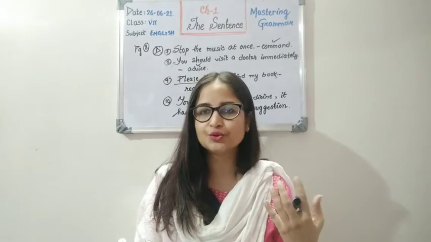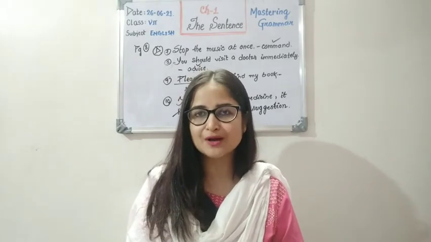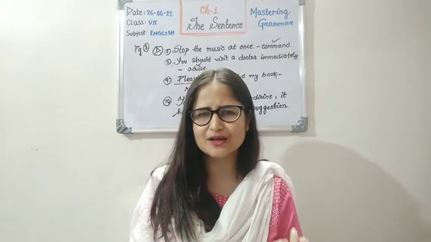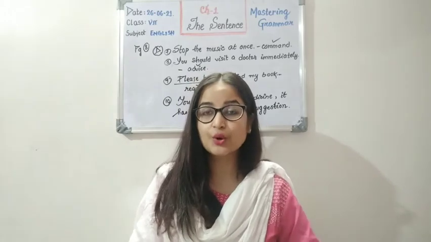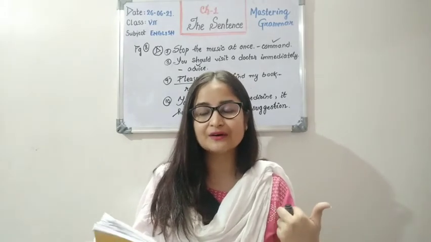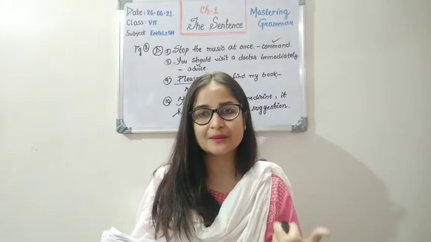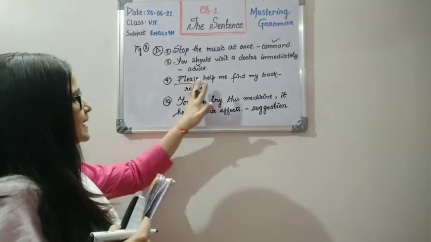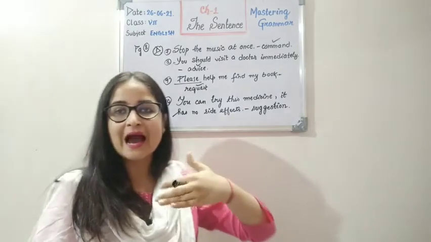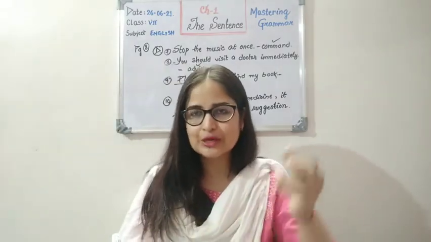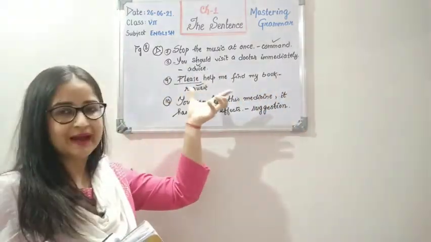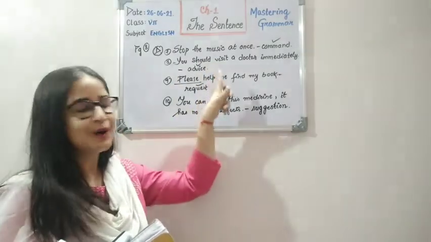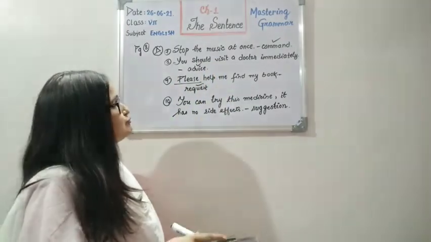The purpose is very clear: either you instruct someone, or you command, or you request, or you give advice or suggestions. The subject is implied. When I tell you, please help me find my book, obviously I am telling you to find my book. So here the subject is implied, and this whole part is the predicate.